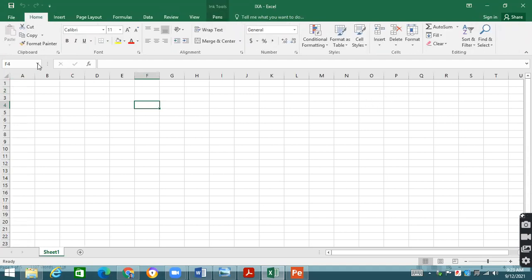Afterwards, we have an important thing which is not available in Microsoft Word. Definitely, Excel has its own features. Number one is the cell address. Wherever I click, just like I'm clicking over here, this is basically C7. First the column name comes and then the row name comes. Column name is in letter, row name is in number. So C7 is the cell address which is given over here.